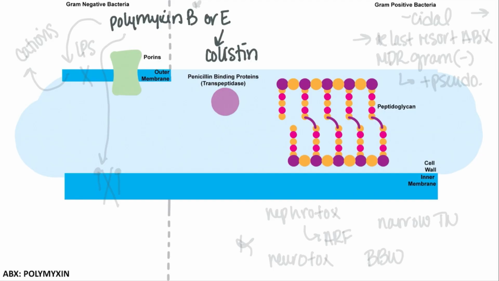So the cationic regions will displace cations in LPS, or the lipopolysaccharides of the bacterial cell membrane. And the hydrophobic tails of the polymyxins will disrupt the lipid bilayer of the membrane through a detergent-like effect, leading to cell membrane disruption and bactericidal effects.